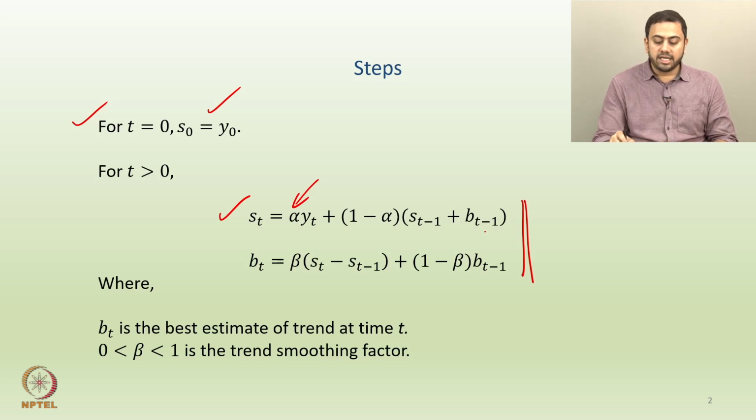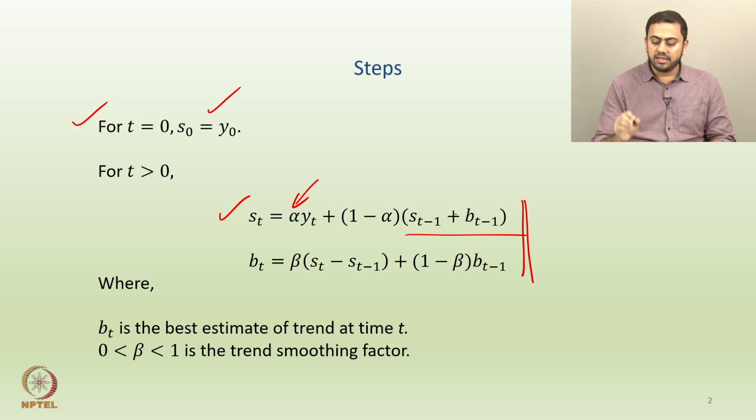So the first equation is exactly similar to what we saw in the EMA. S_t equals some weighing parameter alpha times y_t, plus (1 minus alpha) times (s_{t-1} plus b_{t-1}). Since you are involving two smoothened series here, one in terms of s_t and the other in terms of b_t, we have to involve both here. So, s_{t-1} plus b_{t-1}, but nevertheless the first equation looks similar to what we had in the EMA, right. You had some weighing parameter alpha applied on the current observation y_t, plus the remainder, which is 1 minus alpha, applied on the recursive structure of the model.